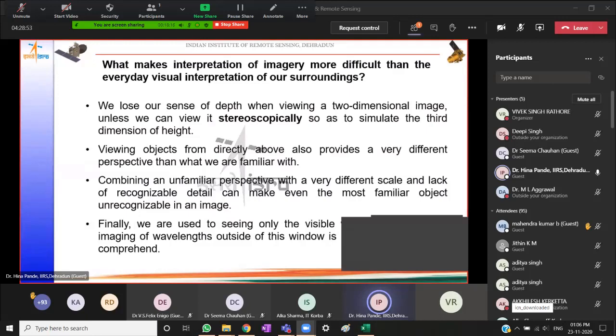Also, we are used to seeing things in a horizontal perspective, whereas the camera here is mounted vertically at a vantage point. So viewing objects from directly above provides a very different perspective than what we are familiar with. I can give you an example: if you are sitting in a classroom and I mount a camera on the rooftop and click a picture, I expect to get a picture of the top of everybody's head.